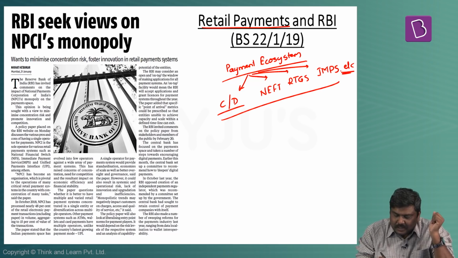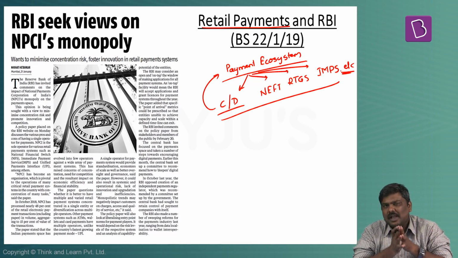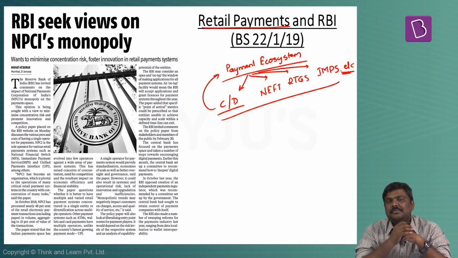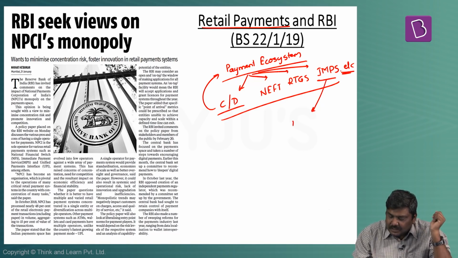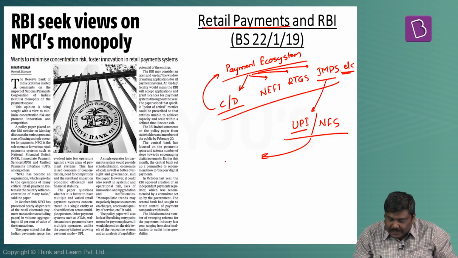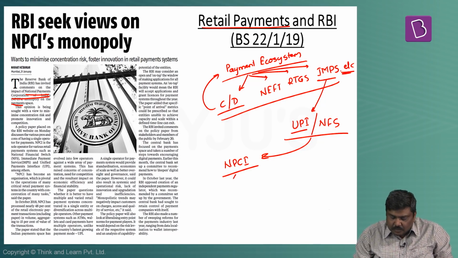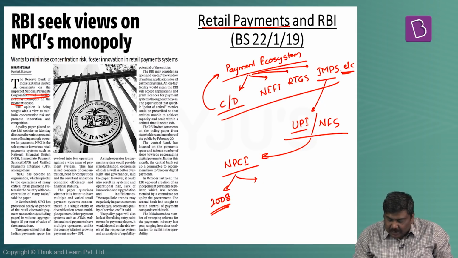All these are nothing but the part of the payment ecosystem. Again, the ecosystem is very large. I'm just taking certain examples under the concept of a payment ecosystem. Now, some of these, that is IMPS, UPI, Unified Payments Interface, NFS, National Financial Switch, these are operated by NPCI, that is National Payments Corporation of India. This was set up in the year 2008 by RBI as well as Indian Bankers Association.